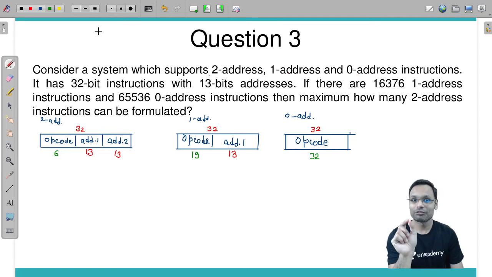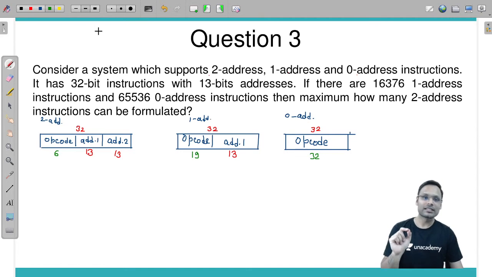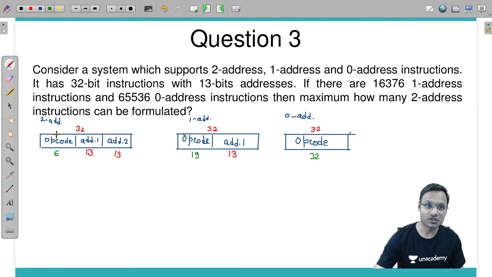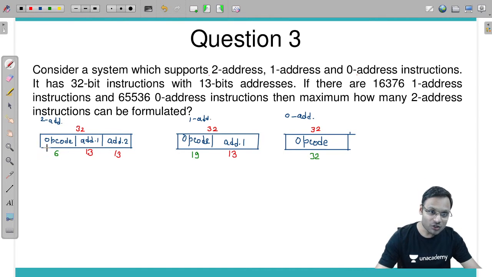Start solving the question with that instruction format which has minimum opcode bits. We will start with those questions with that instruction format which is having minimum opcode bits. Which is having minimum opcode bits? Two address instruction. So start with that. Somehow you need to start with that only. So based on opcode, how many maximum opcode combinations you can have using 6 bits, which is 2 power 6, 64.